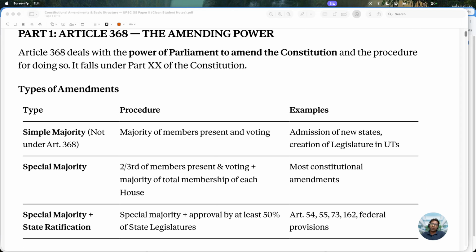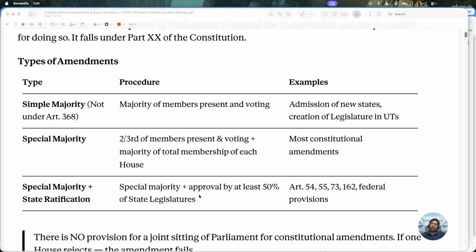What is the procedure, and what types of amendments do we have in order to amend the constitution? There are three ways to amend the Indian constitution. The first type is simple majority. It's not under Article 368, but it is the ordinary legislative process where a majority of members present vote. For example, admission of new states and creation of legislatures in UTs. If you remember, the formation of Telangana happened by this process.